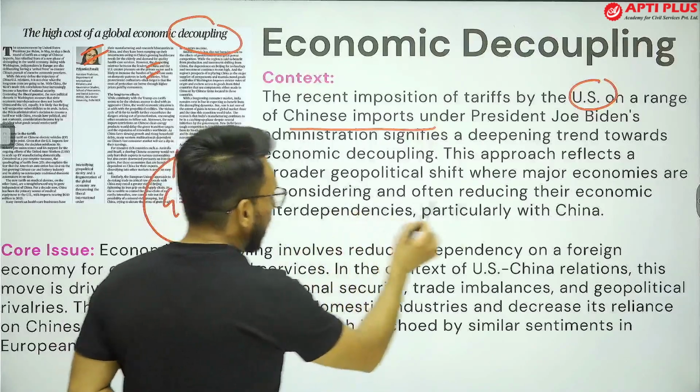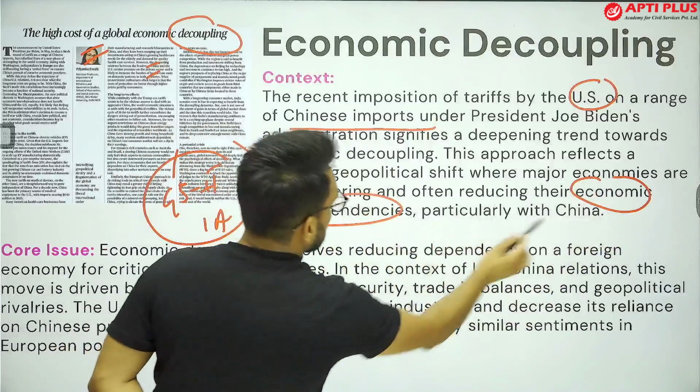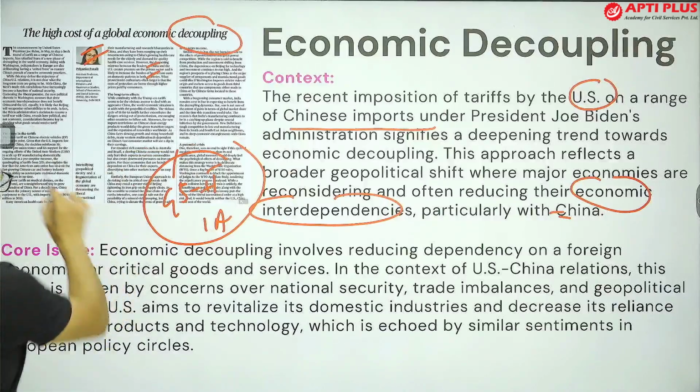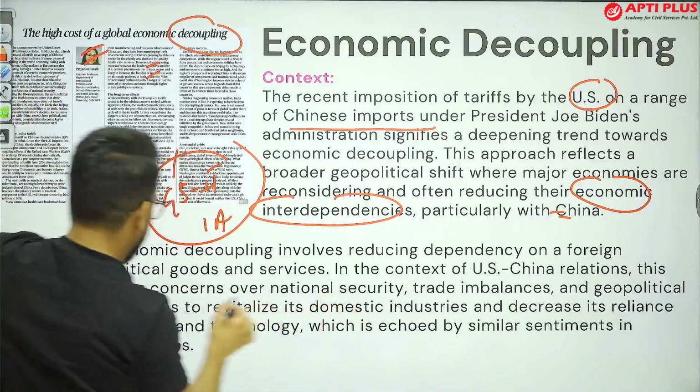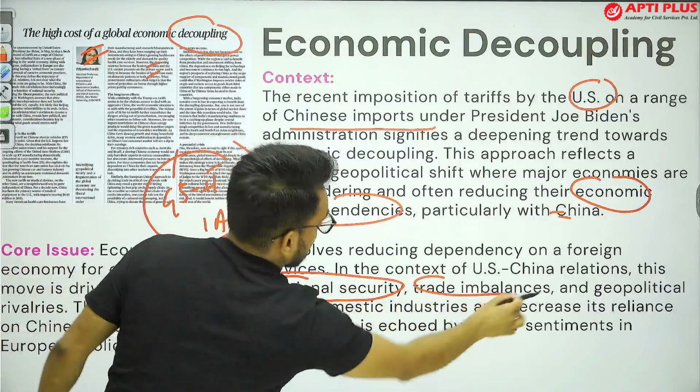Because they want to reduce the economic interdependence on China. Now, you see, this development is driven out of concern for national security and trade imbalances.